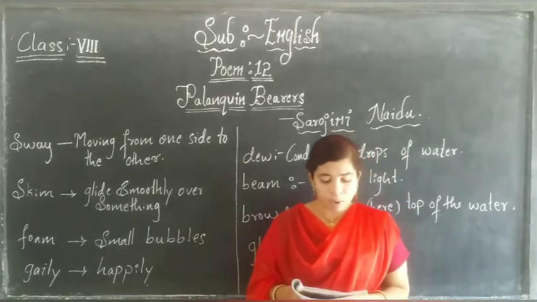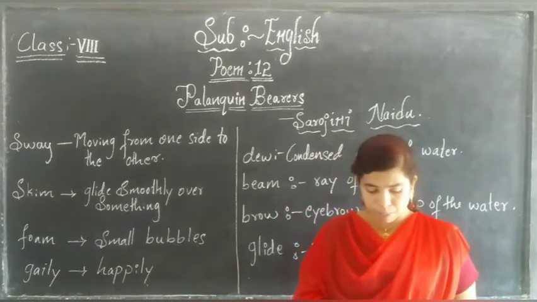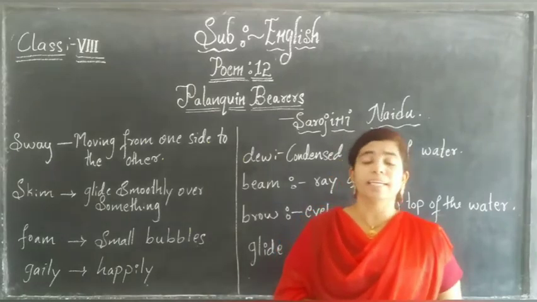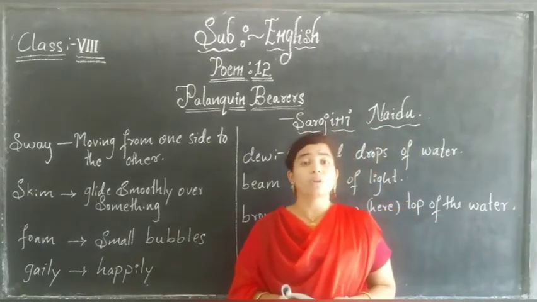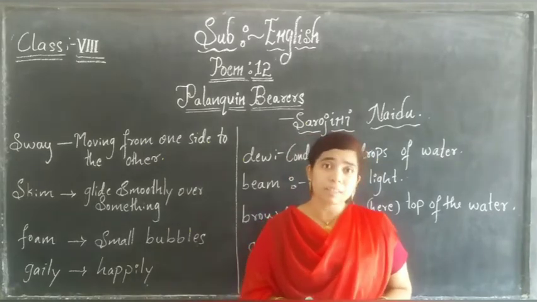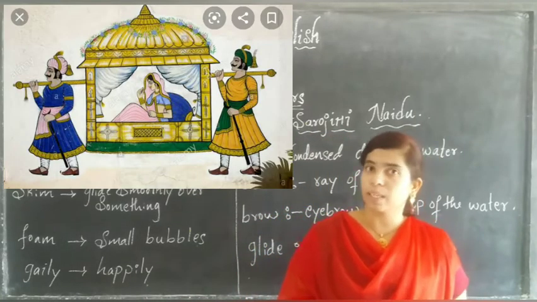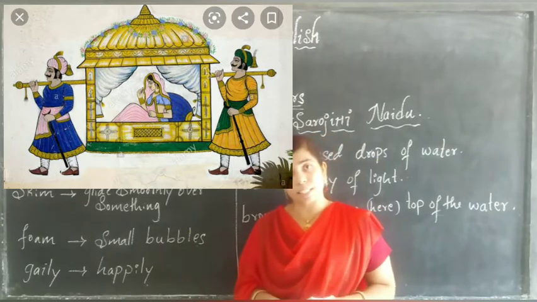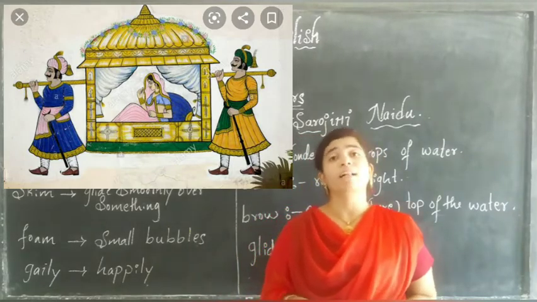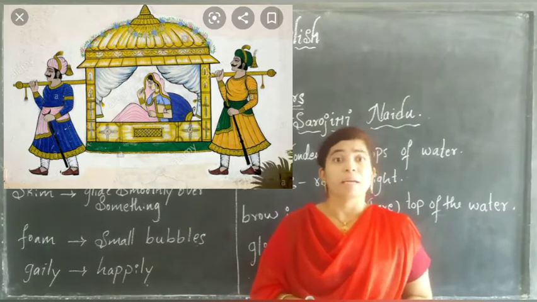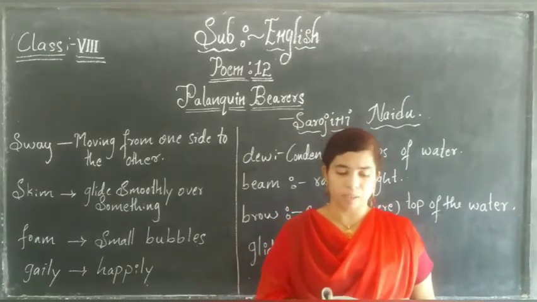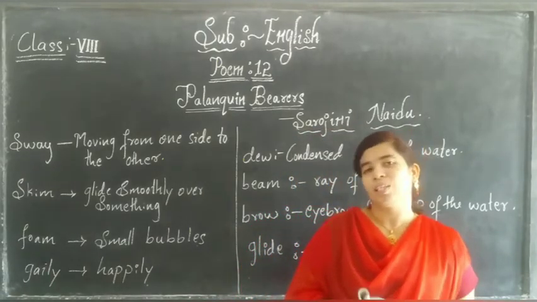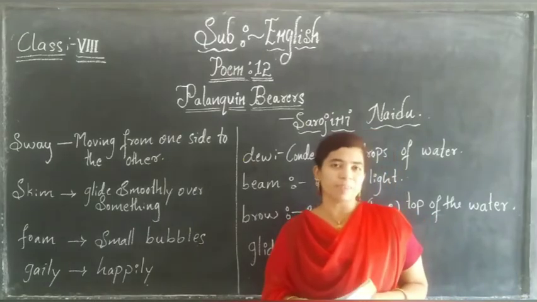Okay? How are deities in the temple taken in a procession during the festivals? Yes, nowadays also deities, in the sense God and goddesses, are taken in the palanquins itself, right? On the image you can see the palanquin. Yes, the gods and goddesses, before inaugurating in the temple, are taken to the temple in palanquins itself. Okay? So let us enjoy the poem. See, she is telling read and enjoy the poem. So first we will read the poem and then we will enjoy the poem.